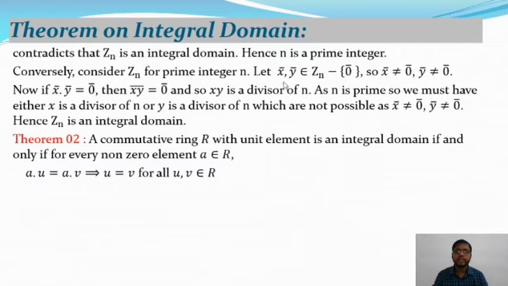So let x and y be two non-zero elements which belong to Zn minus 0, and so x is not equal to 0 as well as y is not equal to 0.